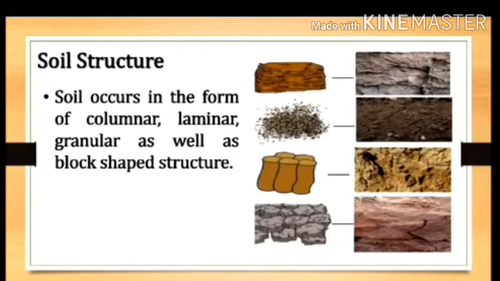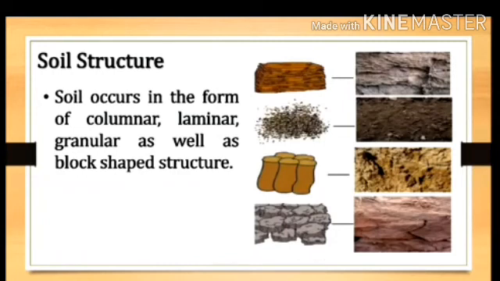Because of the soil structure, it is easy for roots to get oxygen. Water drainage is also good because of the structure of a soil. Therefore the roots of plants grow properly.